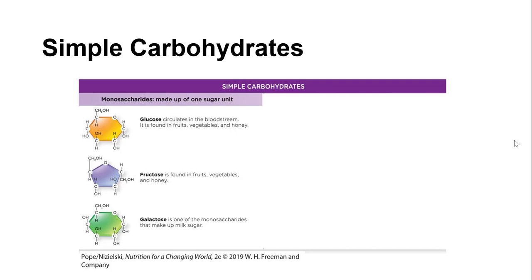The monosaccharides are glucose, fructose, and galactose. Now, glucose is the one that fuels our cells. Fructose and galactose would have to be converted into glucose in the body so it can be used as energy by cells. These are single molecules that require no digestion. They are the smallest form of carbohydrates that you absorb. All other carbohydrates would have to be broken down into these monosaccharides before they could be absorbed.